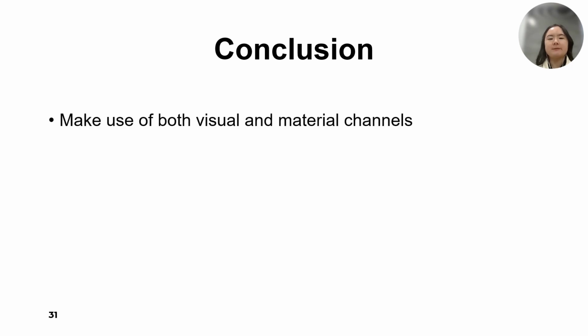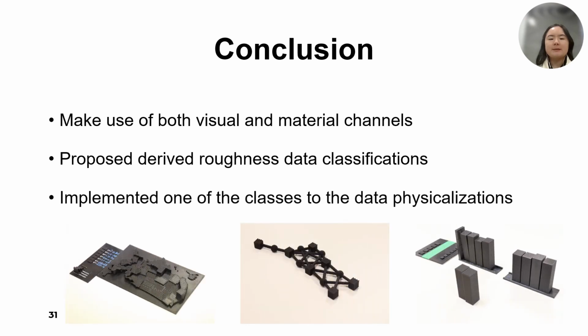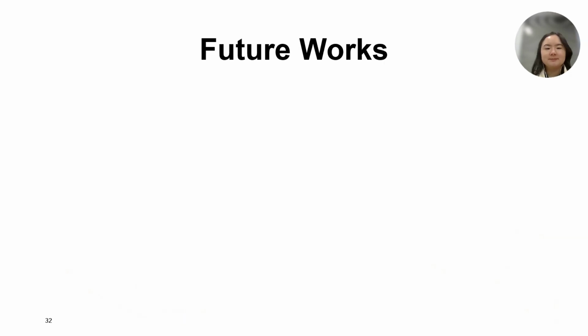In conclusion, this paper explores the potential for multivariate data physicalization that makes use of the available bandwidth across both visual and material channels. We concluded with two sets of derived roughness data classifications from our first user study. We gain insights into the interaction between humans and physicalizations, as well as the general theme of qualitative feedback.